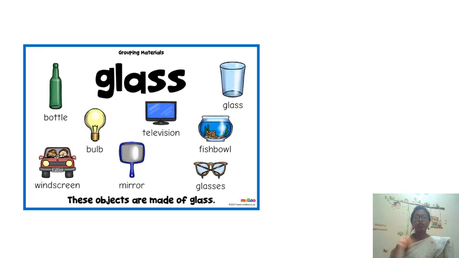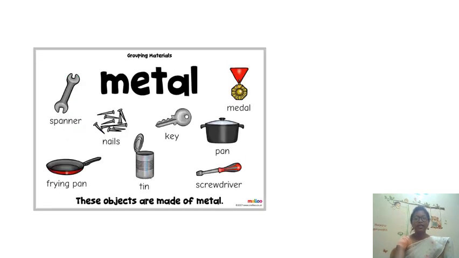And there are so many materials which are made up of glass: bottles, bulb, television screen, glass tumbler, fish bowl, glasses, mirror, windscreen. All these are made up of glass. And there are so many materials which are made up of metal.